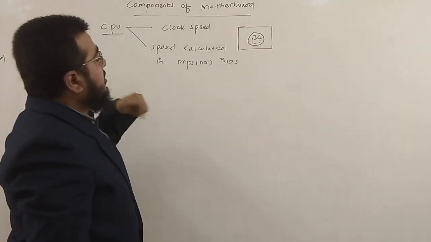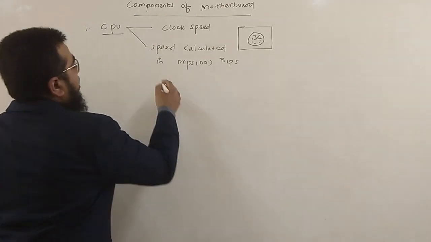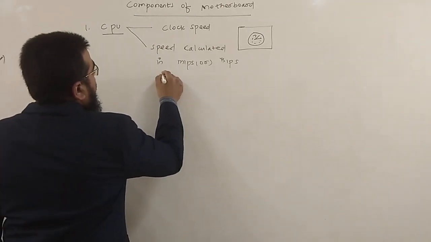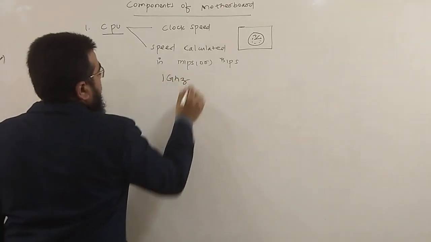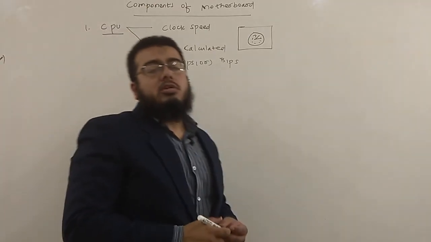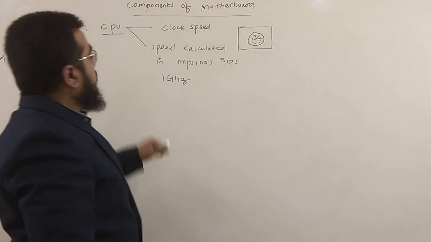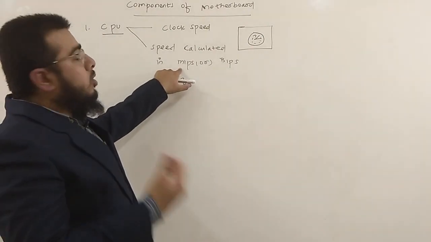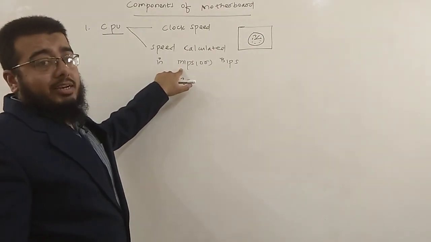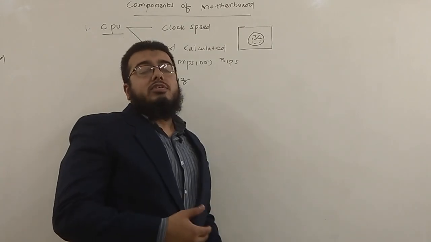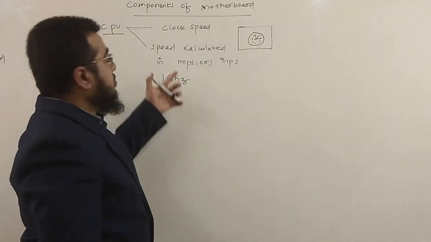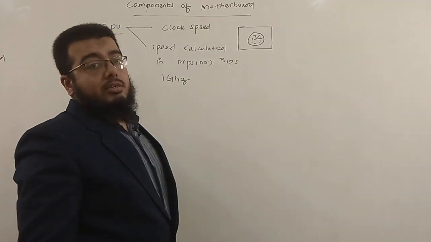Nowadays you can see the speed is more than 1 gigahertz. The speed of the processor nowadays is above 1 gigahertz. So it can process millions of instructions per second, or it can be billions of instructions per second. It all depends upon the clock speed of the CPU.